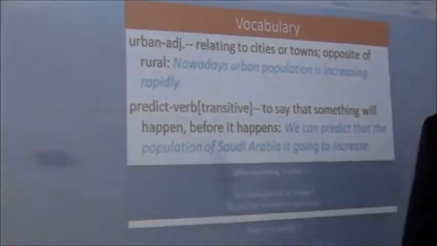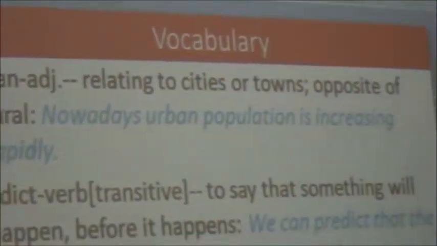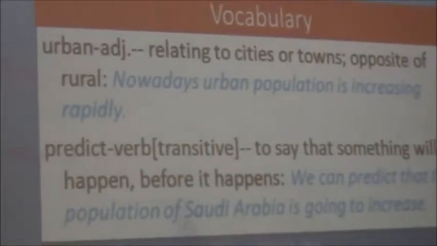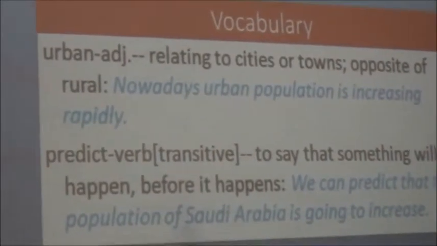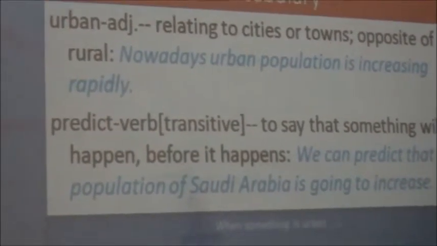Okay, so let's get to a couple of vocabulary items. There are 2 words here. I thought that you might have difficulty understanding the meaning of these words, so I have written this for you. If you have any other problem, you can ask me, no problem. So you see the word here, urban. Urban is an adjective. It means relating to cities or towns.